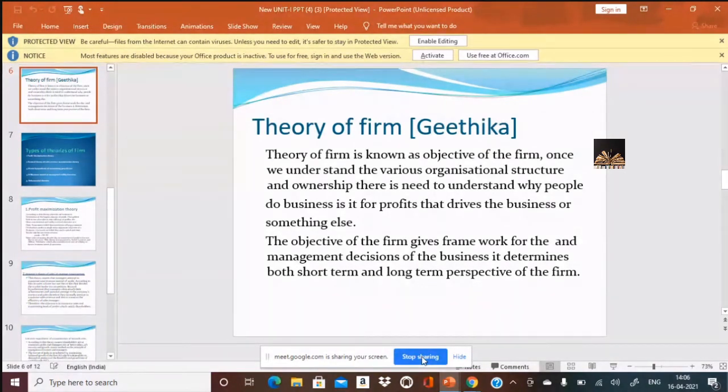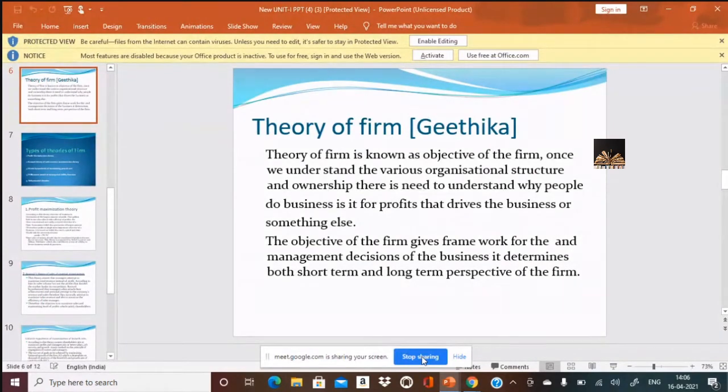For example, a sole trader's main objective would be profits, isn't it? What do you mean by a sole trader? A single owner, isn't it? Sole referred to single, trader referred to owner, single owner. So here, a sole trader will do the business for profits, isn't it? So is it the same for even the other forms of the business?